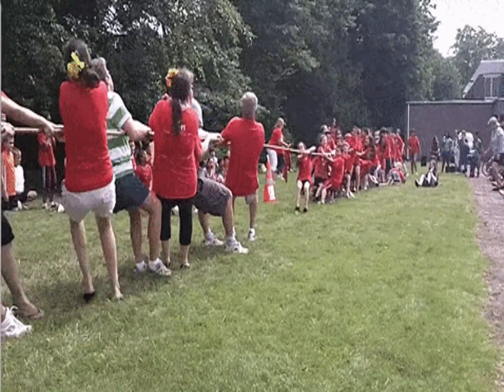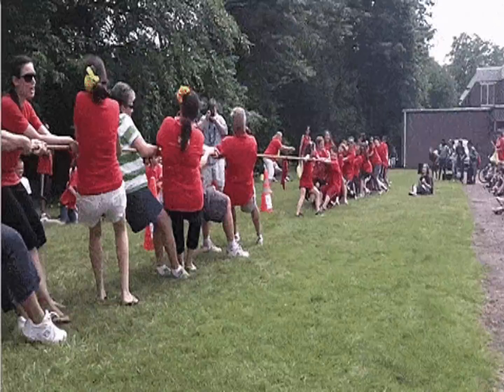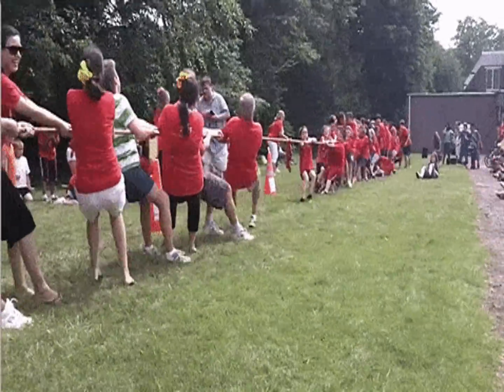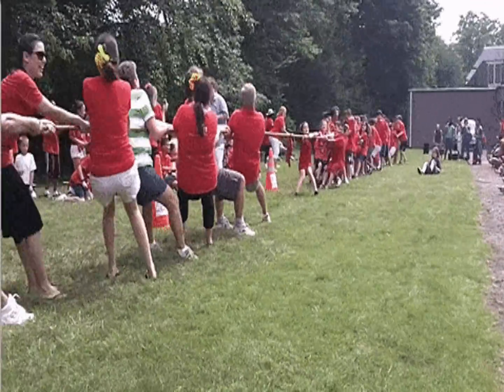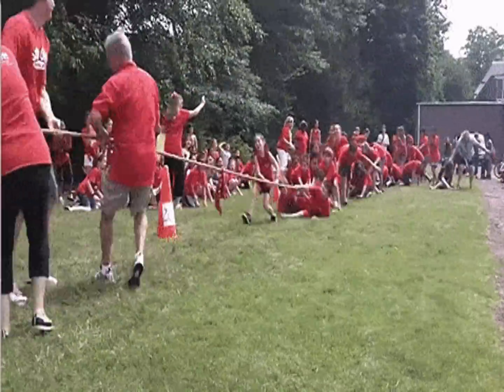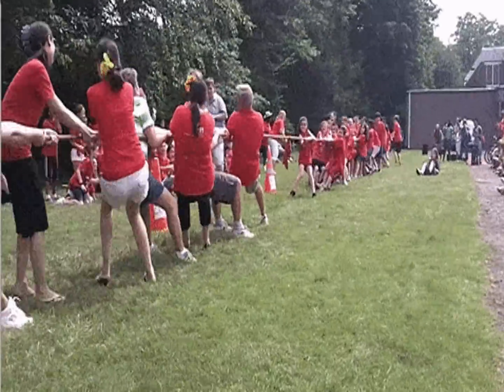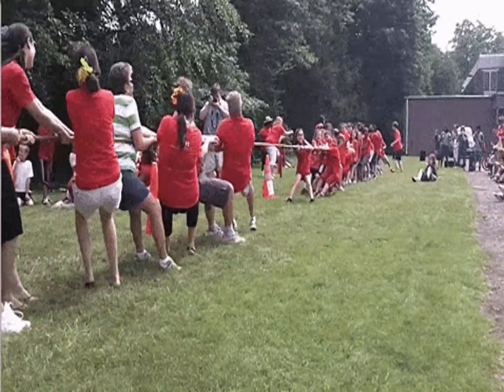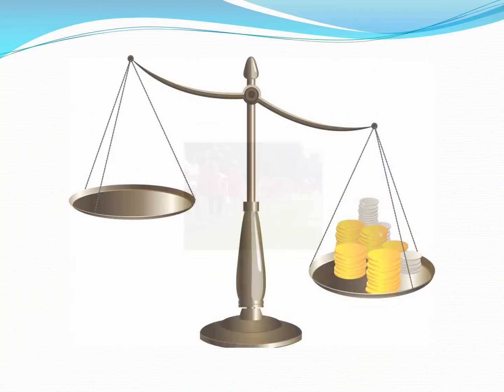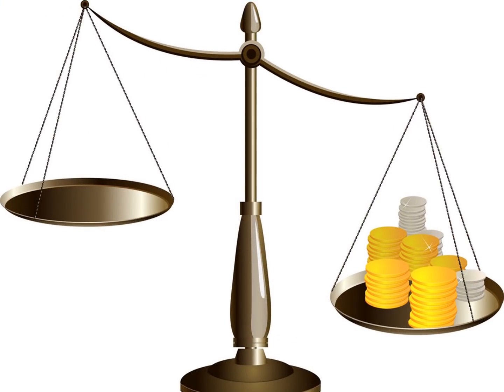Tug of war. During tug of war, if one team applies more force than the other team, the rope will move towards the side which has more force. That is why this is called unbalanced force, because the rope is moving towards one side. Weighing machine.